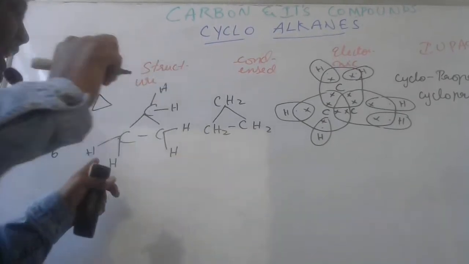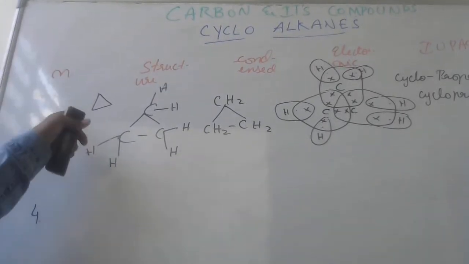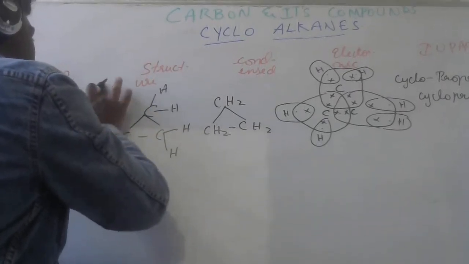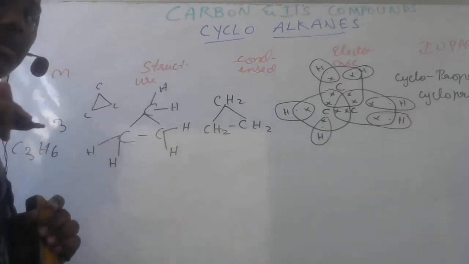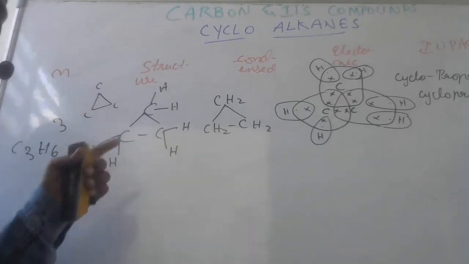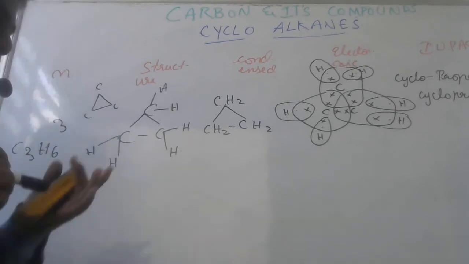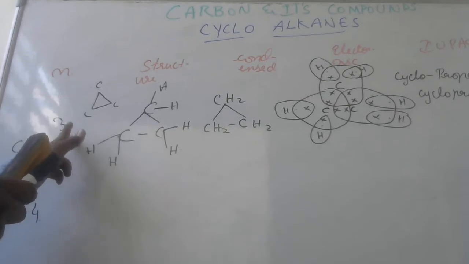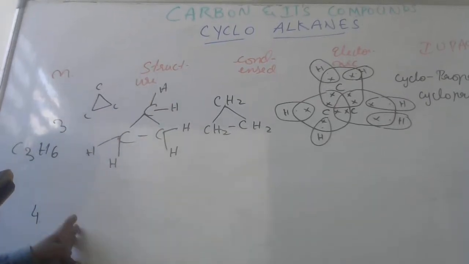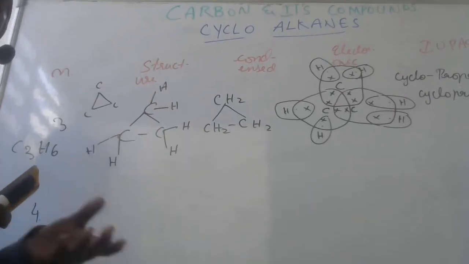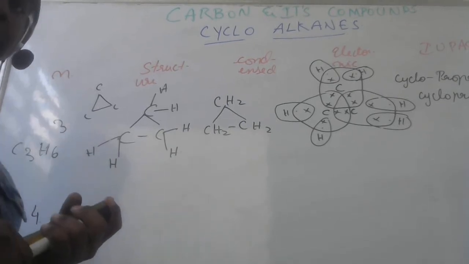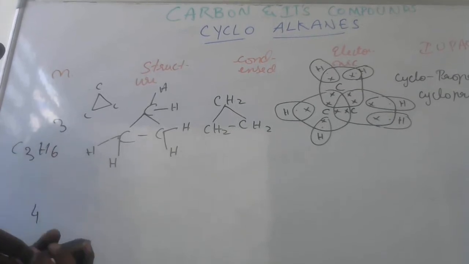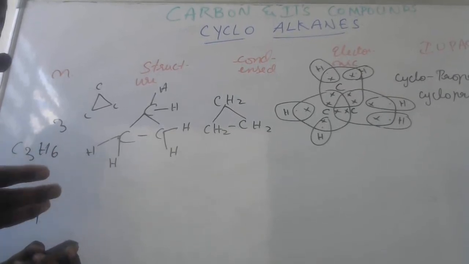So we can remember like this: if N is 3, then the carbon arrangement should be a triangle, with 1 carbon atom at each vertex. This type of notation is called bond line notation. So N equals 3 means 3 sides, a triangle; 4 sides, a quadrilateral or simply a rectangle; 5 sides, pentagon; 6 sides, hexagon; 7 sides, heptagon, like this.